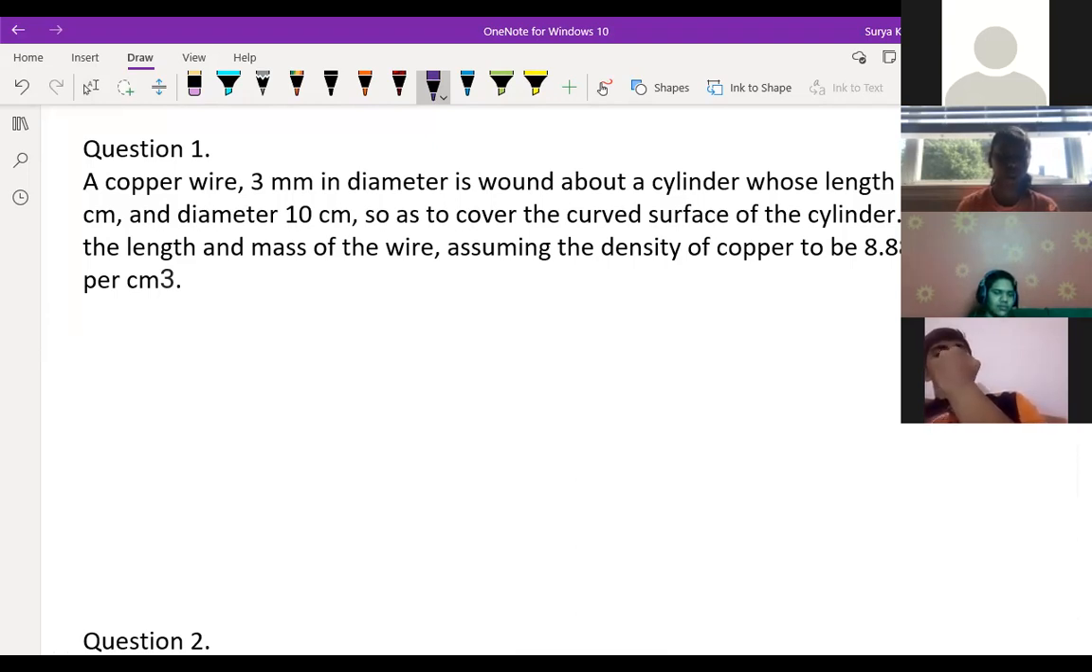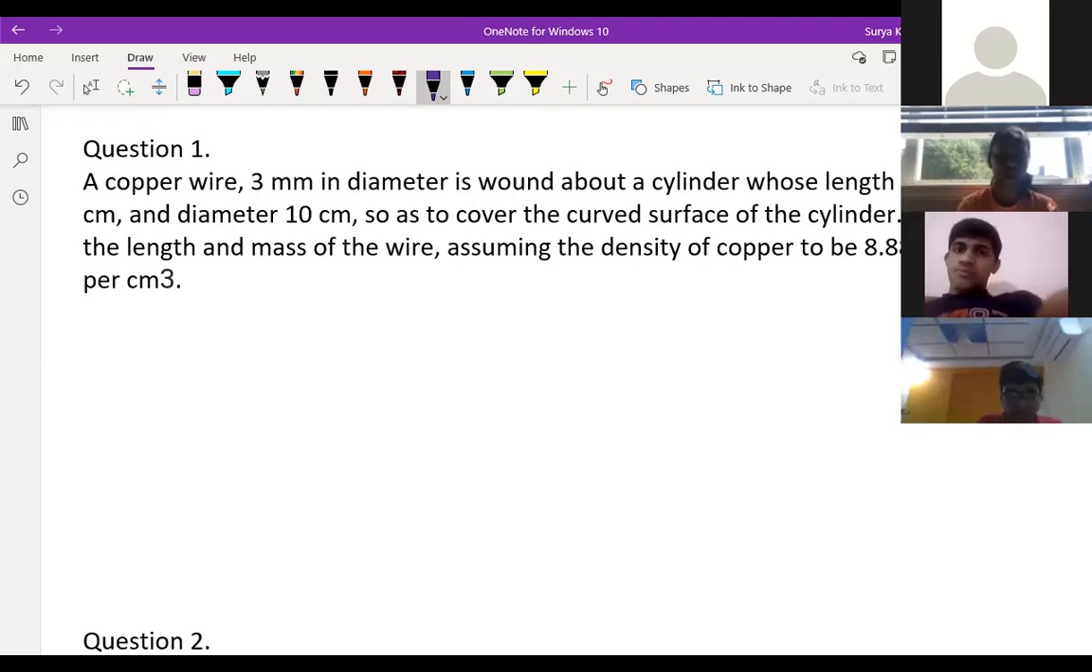How to think first? This is a bit typical question. Thinking about it will only get complicated. Samarth, how to think this question?